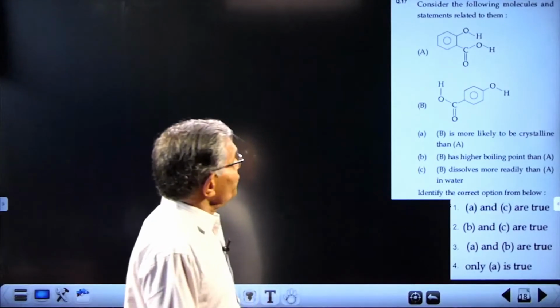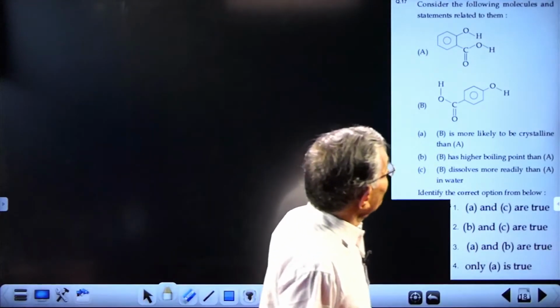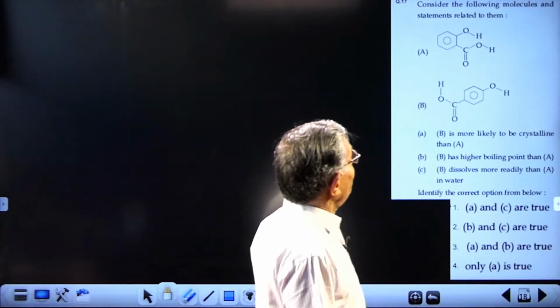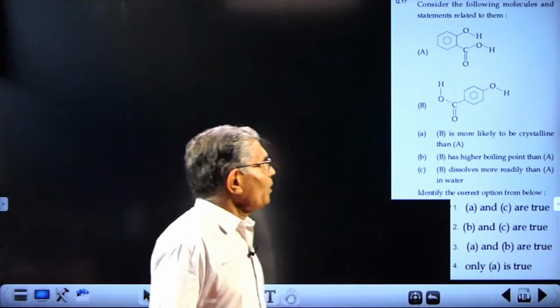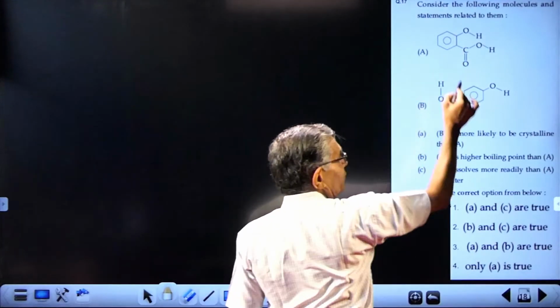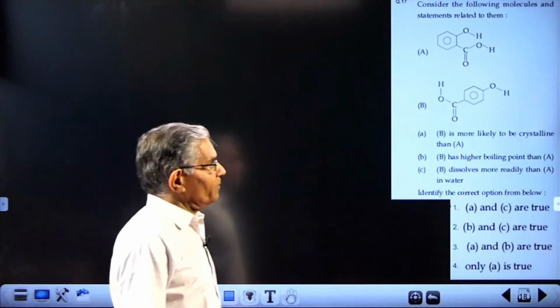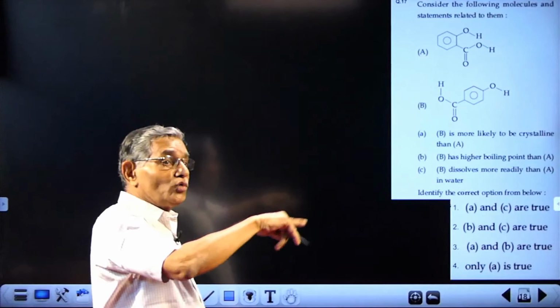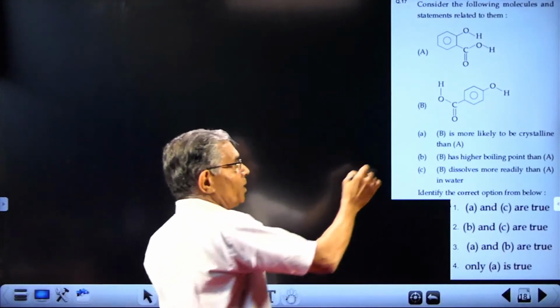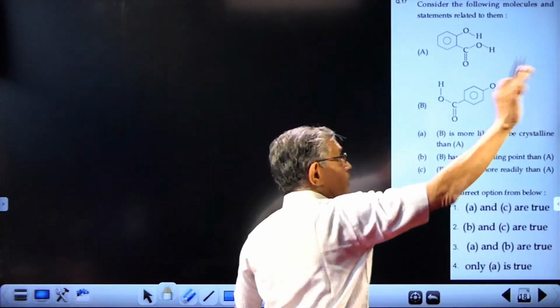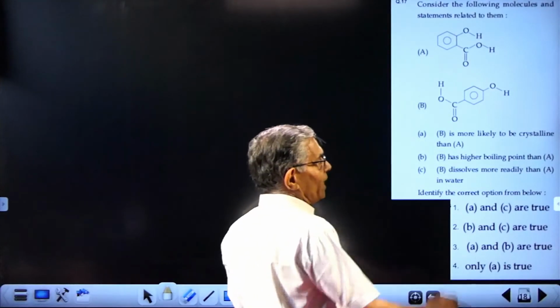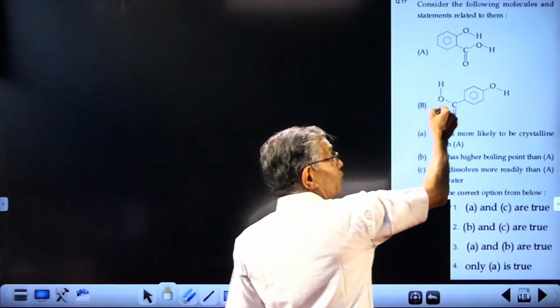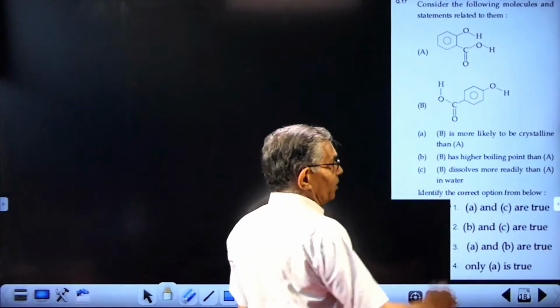Next, question 17. Consider the following molecules and statements related to them. They have ortho-hydroxybenzoic acid and para-hydroxybenzoic acid. Very simple question it is. Ortho-hydroxy will have intramolecular hydrogen bonding. Para will have intermolecular hydrogen bonding. So naturally, effectively, B will have intermolecular hydrogen bonding.